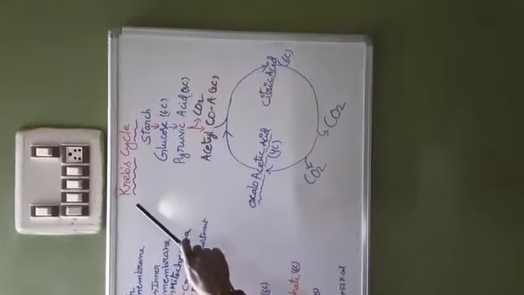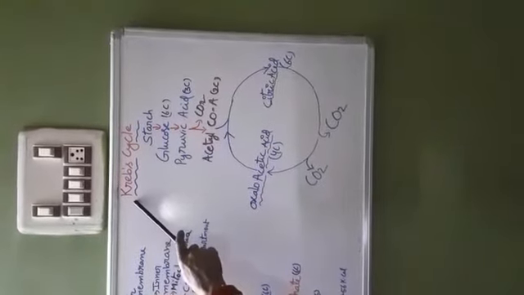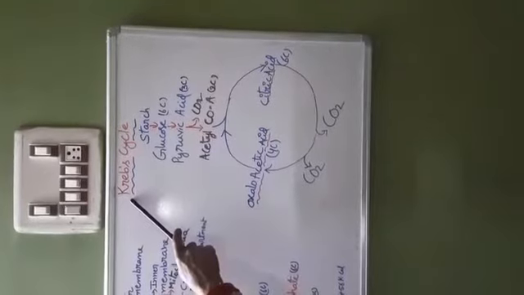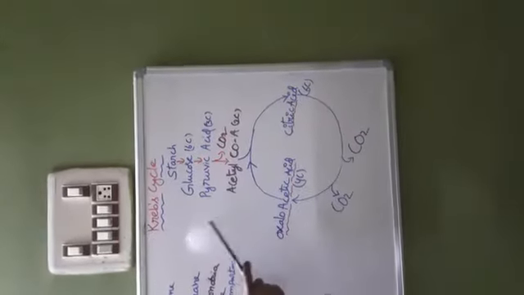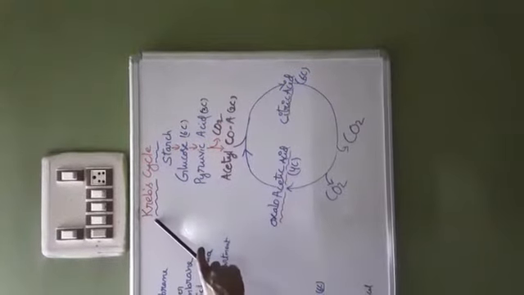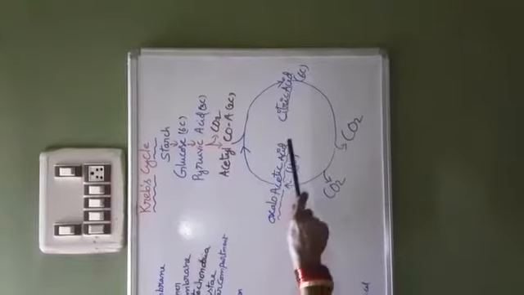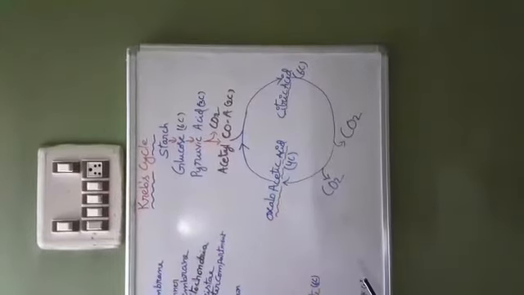The next step in cellular respiration is the Krebs cycle. Because Sir Hans Krebs first observed this sequence of reactions, it is named the Krebs cycle. It is also called the citric acid cycle.